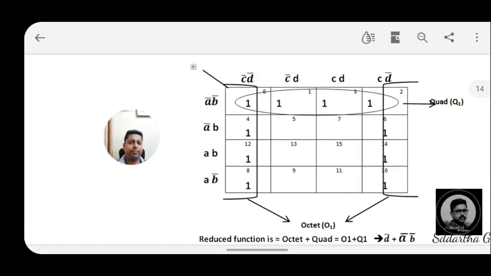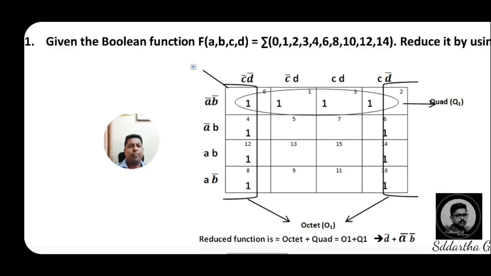Dear students, if you are observing a problem based on the K-map, they mention some decimal equivalents for the 4 variables ABCD: 0, 1, 2, 3, 4, 6, 8, 10, 12 and 14. So for this problem, you have to place, in the boxes, the decimal equivalents they have given. Just place 1. I am showing.